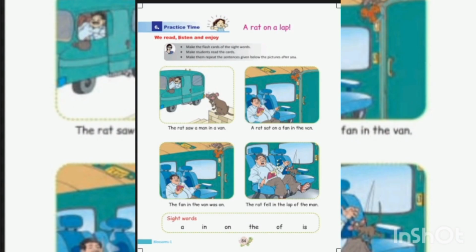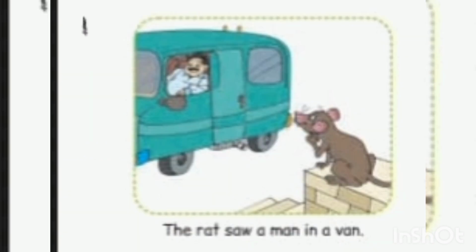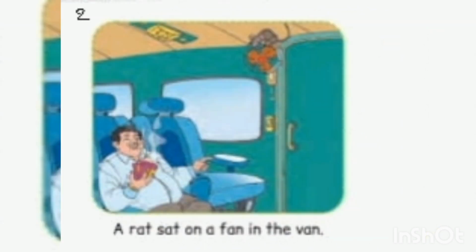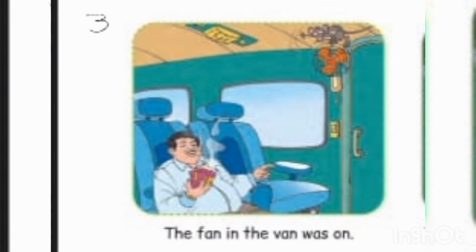Practice time. Read, listen, and enjoy. The rat saw a man in a van. A rat sat on a fan in the van. The fan in the van was on. The rat fell in the lap of the man.